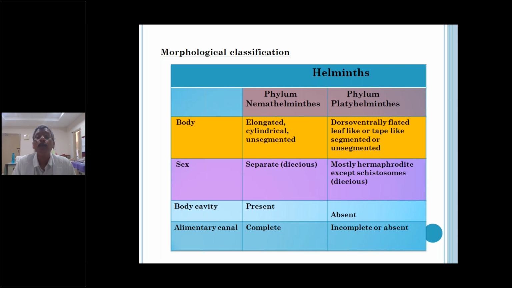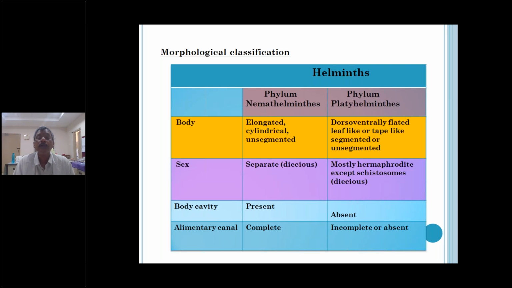The phylum Platyhelminthes are dorso-ventrally flattened, leaf-like or tape-like worms, which include the trematodes and cestodes. Trematodes are unsegmented. Tapeworms are segmented. Both trematodes and cestodes come under Platyhelminthes, which are flat, either leaf-like or tape-like. If it is tape-like, they are called tapeworms. If it is leaf-like, they are trematodes.